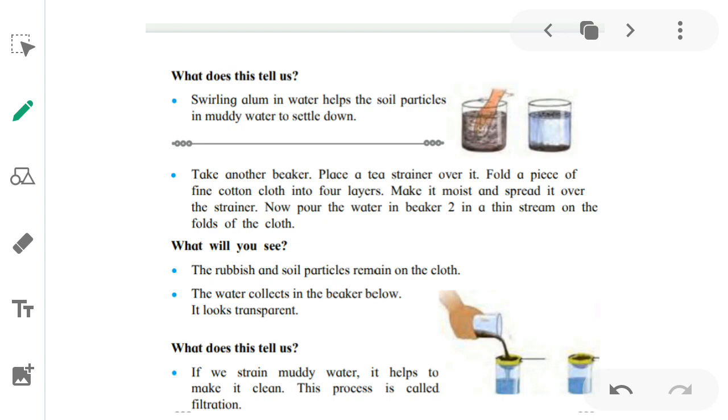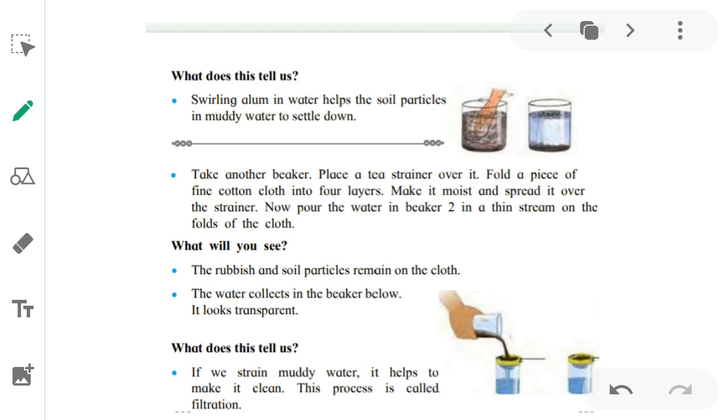You have to take a strainer and place it over another beaker. And above it you have to place a cotton cloth, and make 4 folds of it, 4 layers. You have to make it wet. So you place it above the strainer and strain the water.